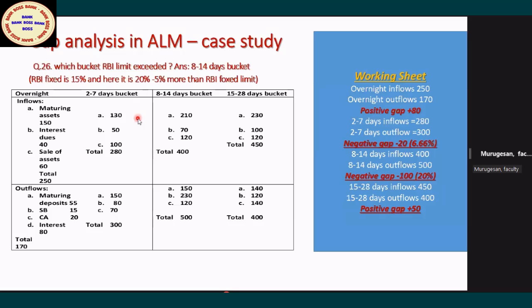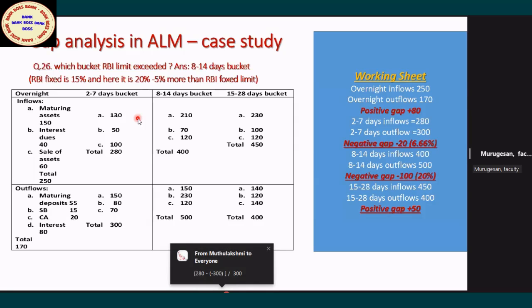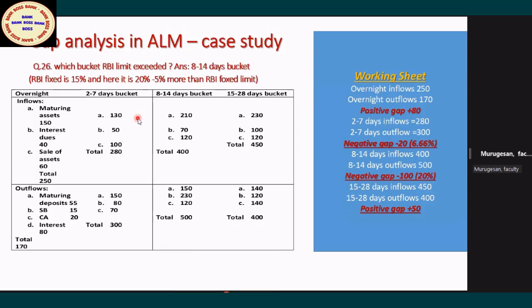What is the maturing asset tomorrow, next week? They will know. What are the maturing liabilities? They will know. But some maturing liabilities may be renewed; some deposits may be renewed. Sometimes some maturing assets may become an NPA. So the mismatches in cash flow, this software will recognize automatically. Now everything is in a computer environment.